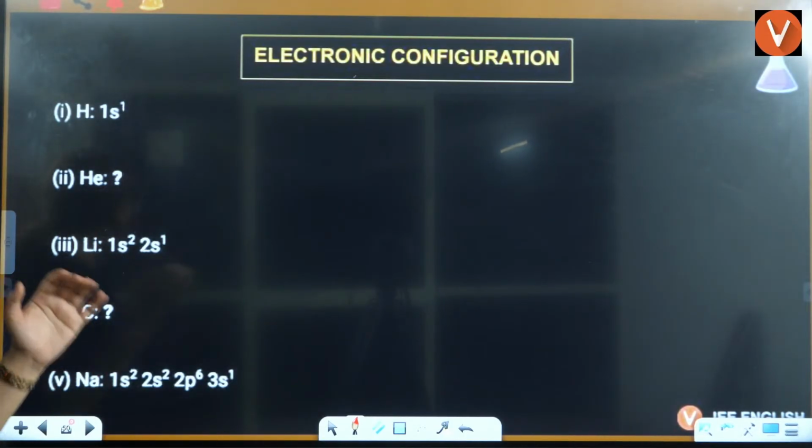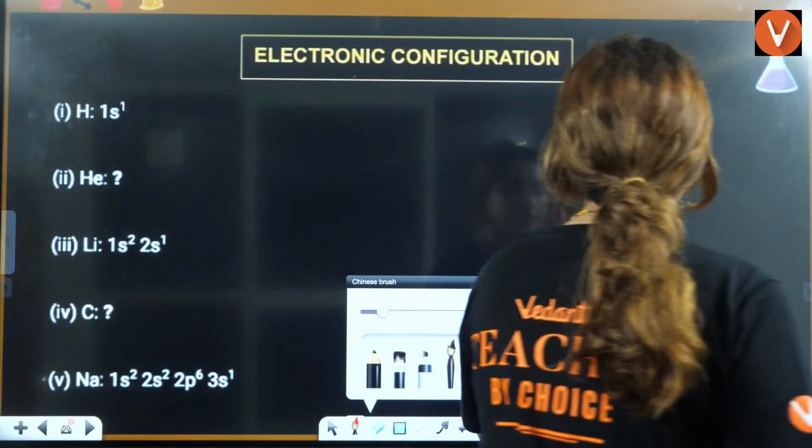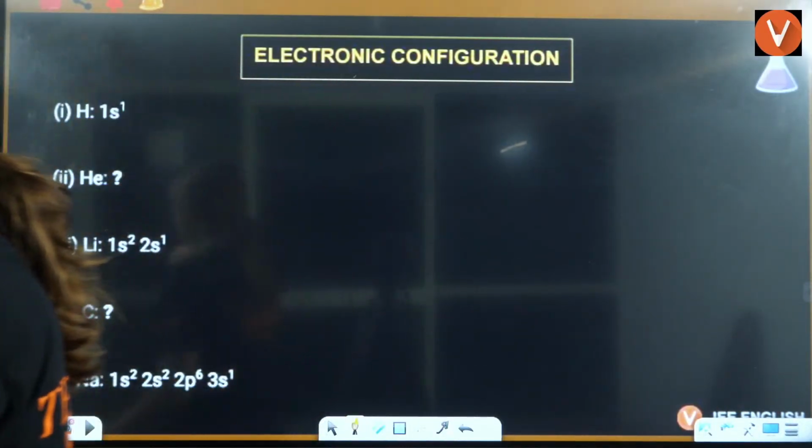So now electronic configuration, right? Just give me a second.